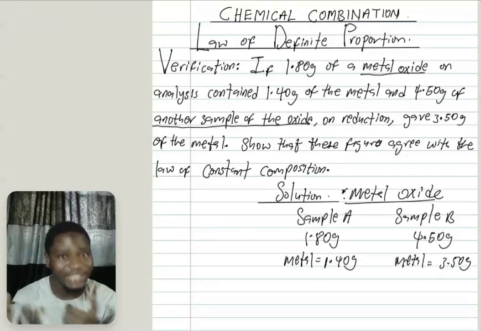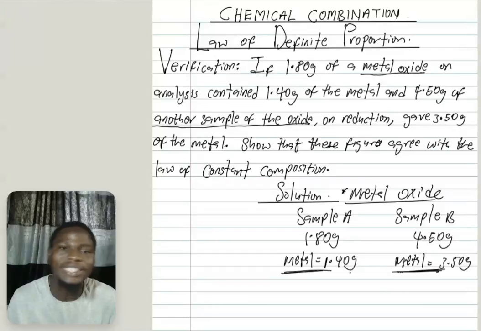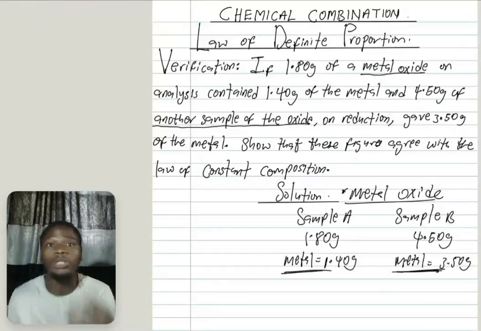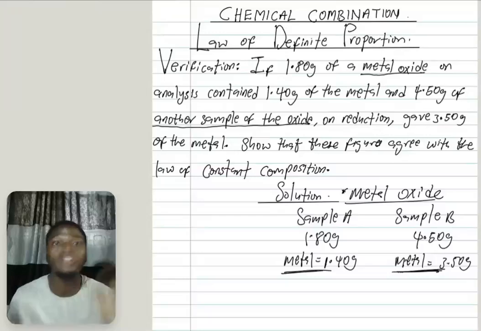The easiest way to verify this is to calculate the percentage of the metal here and the percentage of the metal here. If the percentages are equal, it has obeyed the law of definite proportion. Since it is different methods, we must have the same thing.